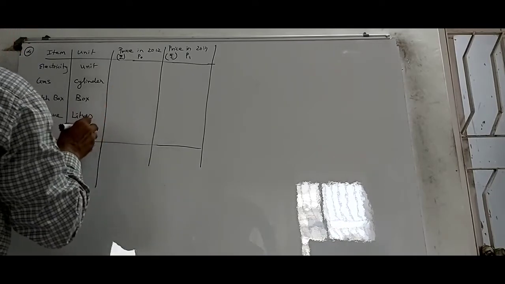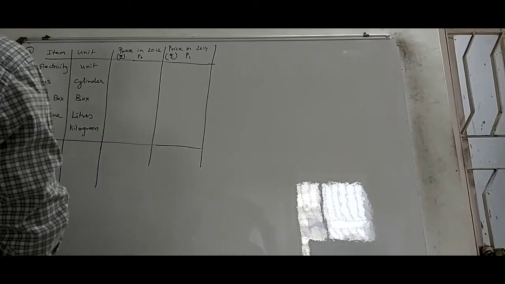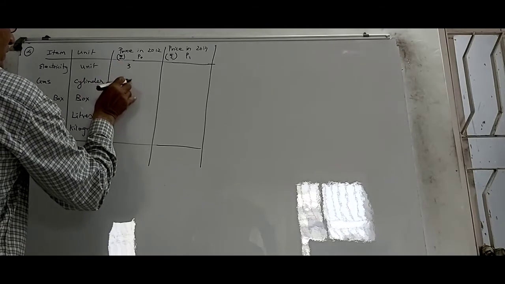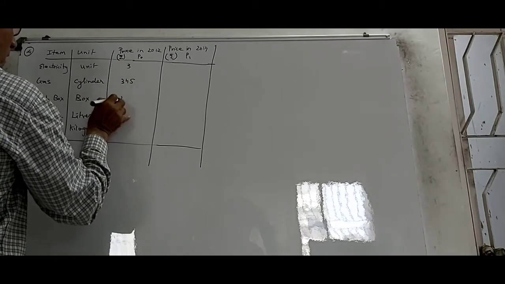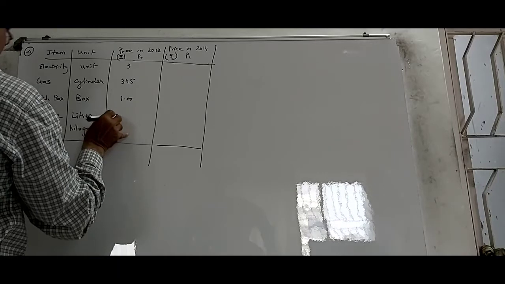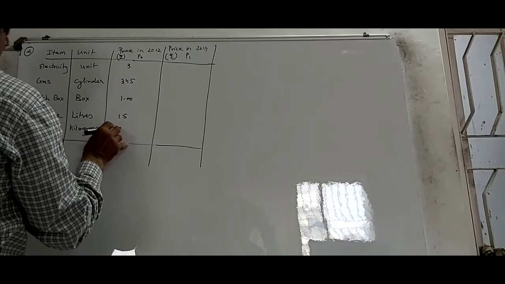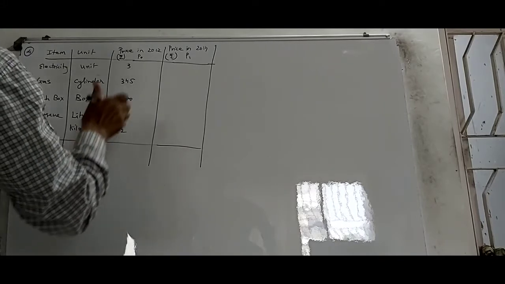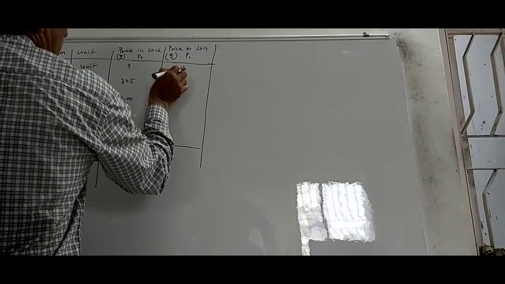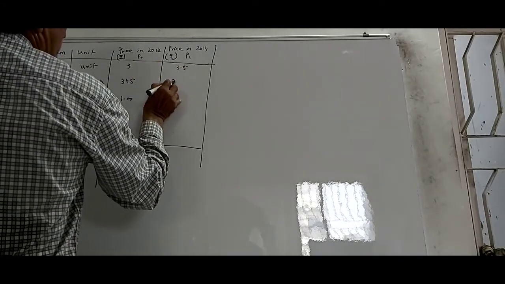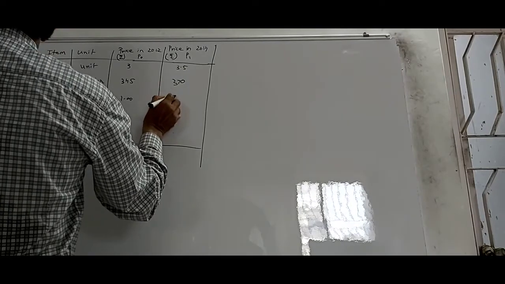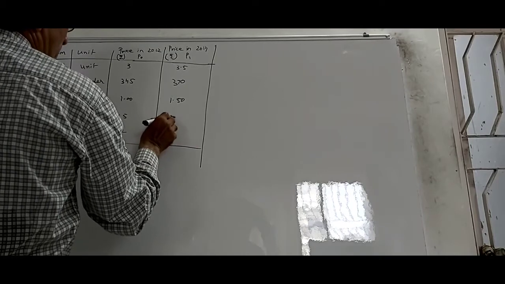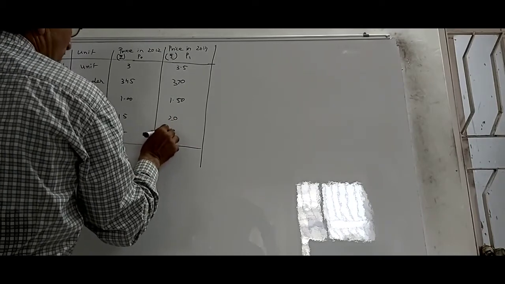Alright, so you have P0 and P1 and you want to find the overall increase in price of fuel items. Now the prices are 345, 1, then 15 and 12, and in 2014 it is 3.5, 370, 1.5, that is 1 rupee and 50 paise, 20, and then 15 rupees.